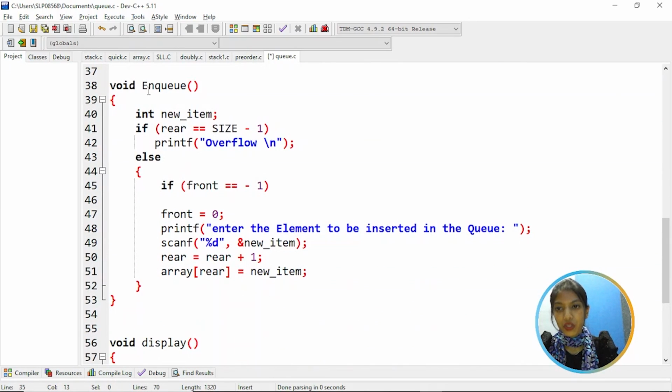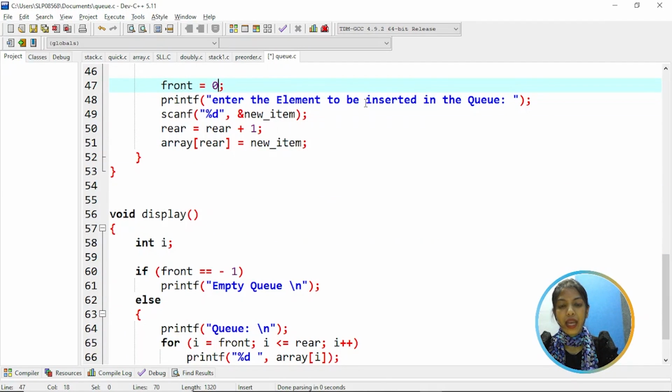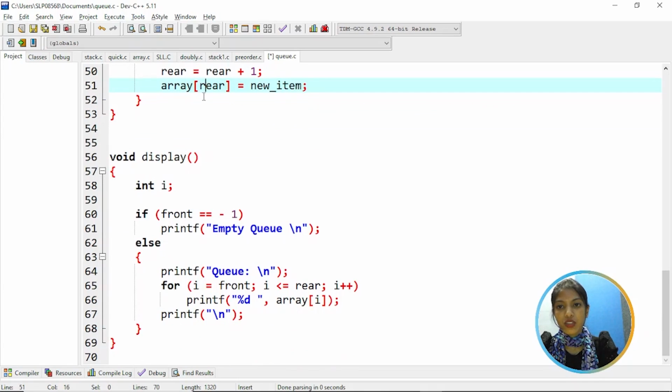So coming to the NQ function, which is used to insert the item or element into the queue. So creating a new item. If rear is equal to size of -1, that means the queue is overflow. Else, if front is equal to -1, that means queue is empty, then assign front is equal to 0, and it's asking to enter the element to insert into the queue. So if you enter the new item, then it will increment rear by 1. That means rear is equal to rear plus 1. So now new item is inserted into the array, list of queue.